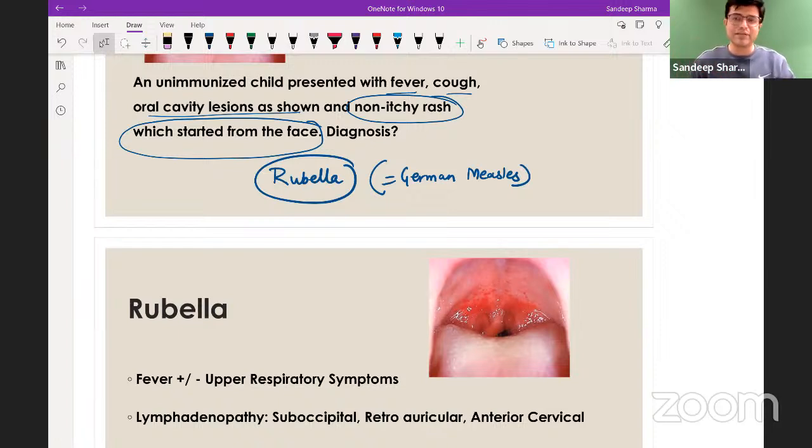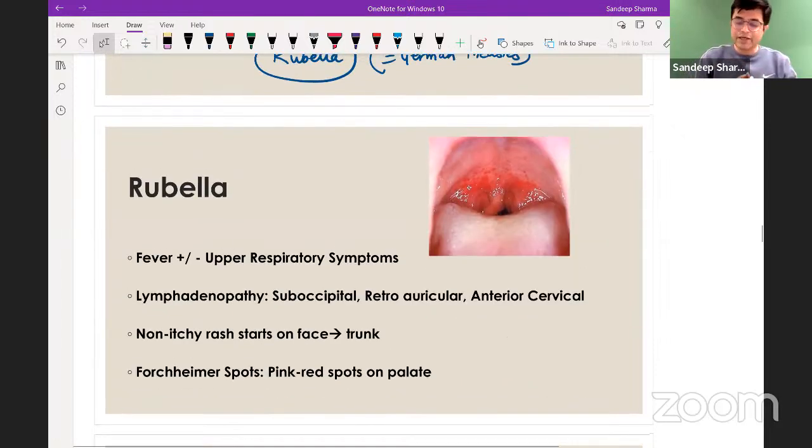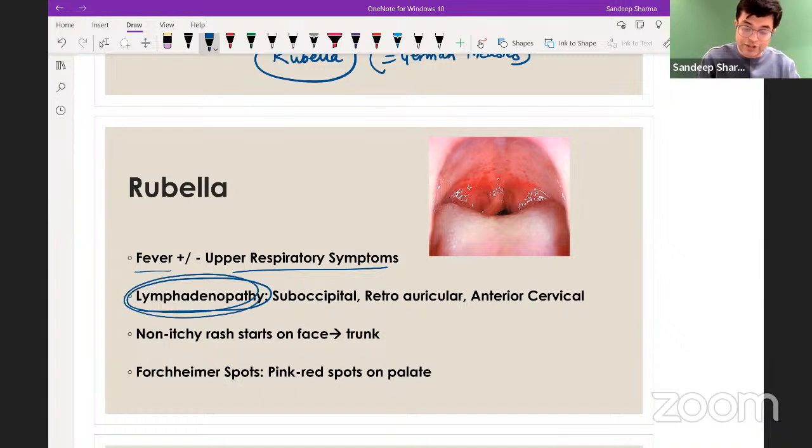Along with that, if you get time, you can always prepare on this side, right? So remember these keywords. Rubella: how will the examiner say it? Rubella will have fever with or without upper respiratory symptoms. There will be lymphadenopathy mentioned in the question. This is a very useful clue. What type of lymph nodes are involved? Suboccipital, retroauricular, and anterior cervical.